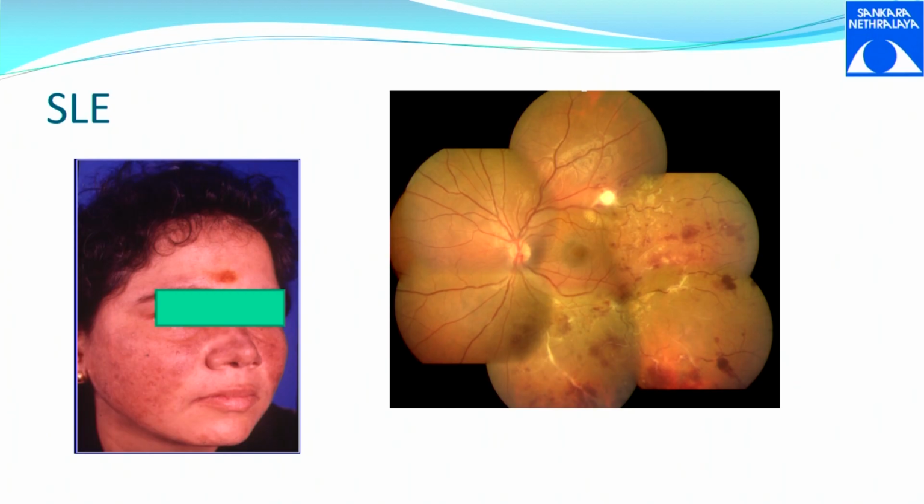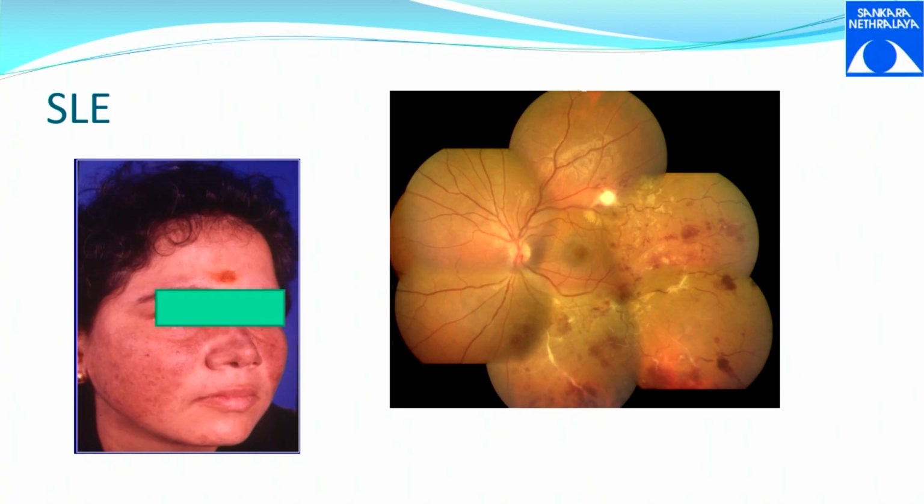So this is an SLE patient. Classically what we see is a malar rash, and a patient presenting with a malar rash, or who has been referred by a rheumatologist, a known patient of SLE with ocular lesions. Okay,